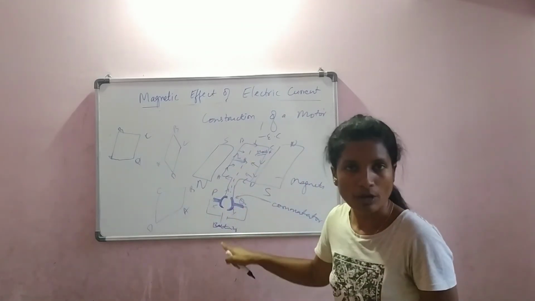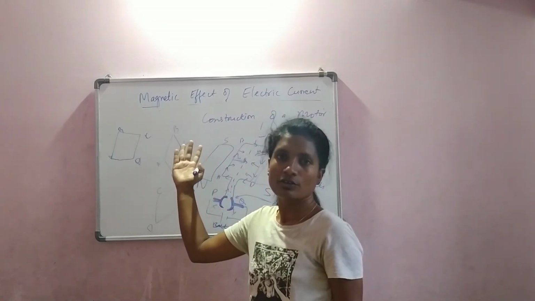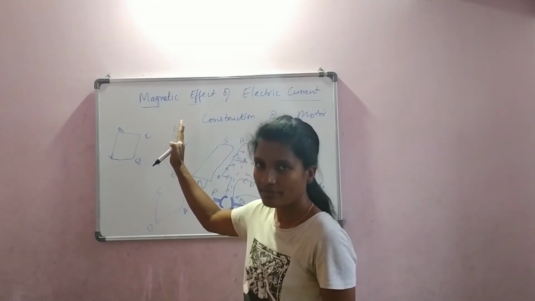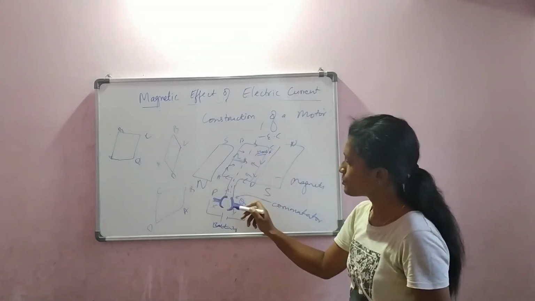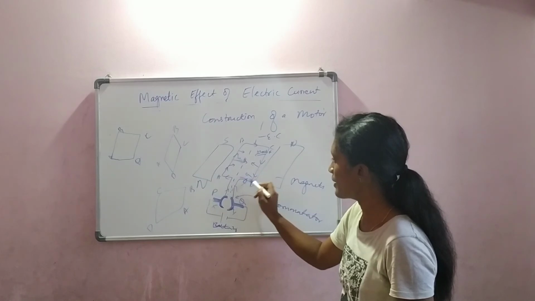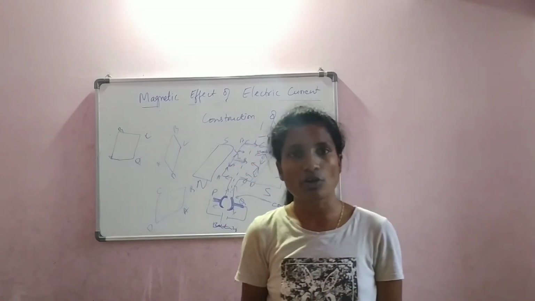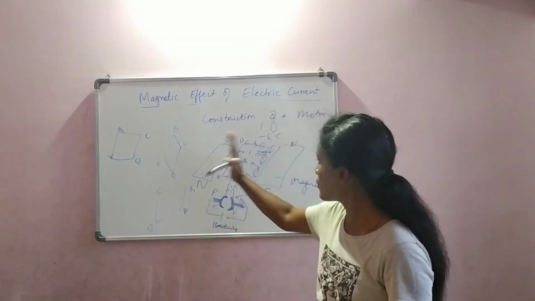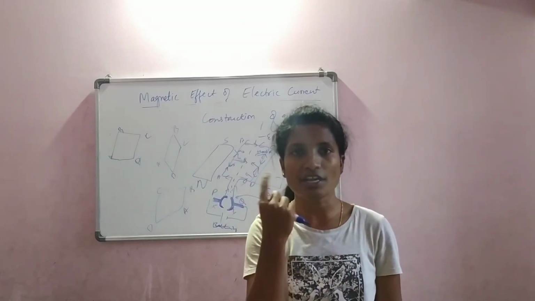So there was still momentum. Even if you stop the current, it will still bend. You might think once the current stops, it will stop in this position. No. It will still come to this position. Once it has come to this position, the current is reversed. Which was going from A to B, now goes this way. So like this it keeps on happening. Again CD will go that side, AB will come here, again it will go, again it will come here. It keeps on rotating.